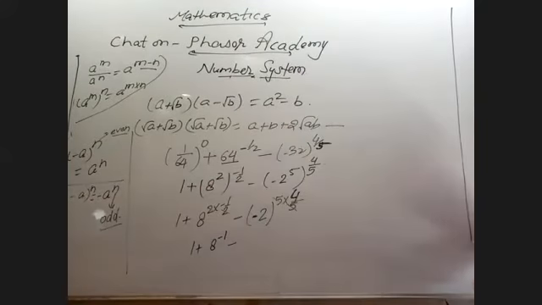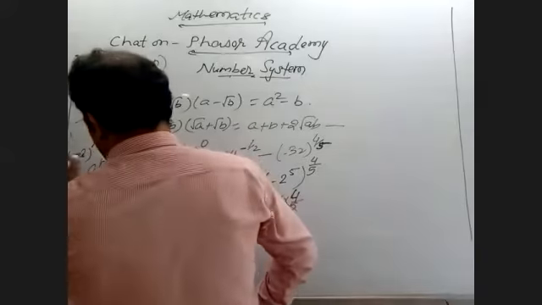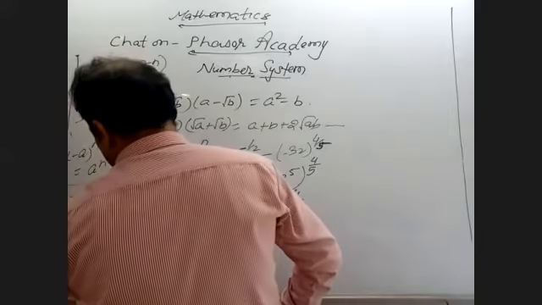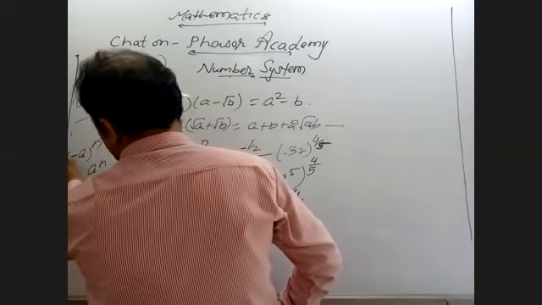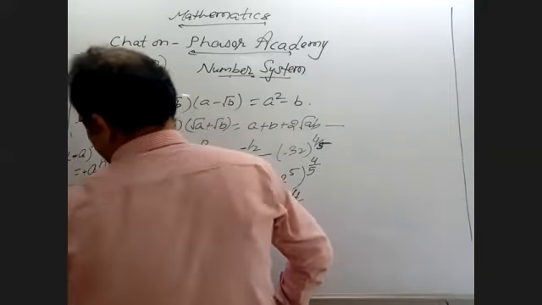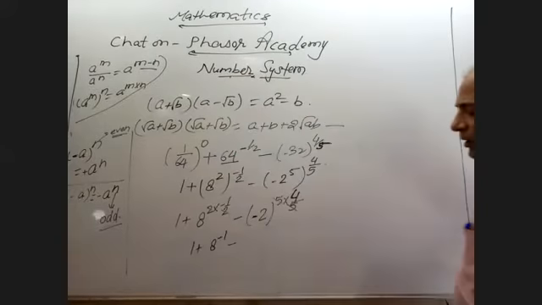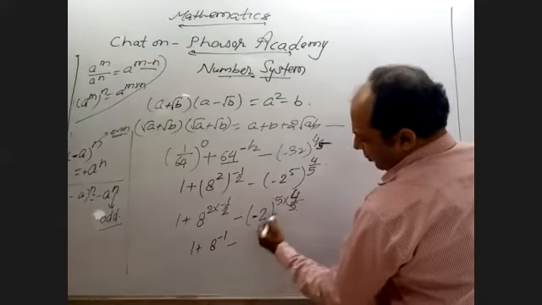If n is even, then it will be what? Minus a raised to power n. If n is odd, then minus a raised to power n. If n is even, then minus sign will change into plus sign. Okay? So 1 plus 8 raised to power minus 1 minus 2 raised to power 4.